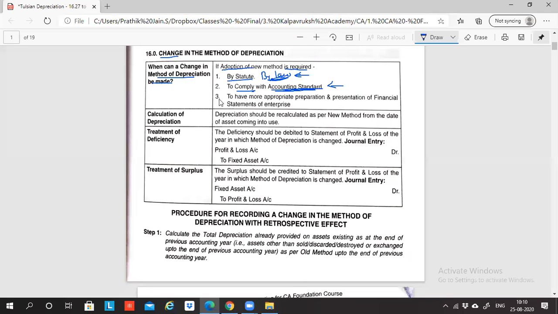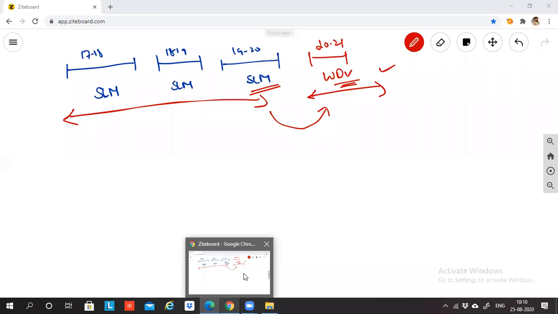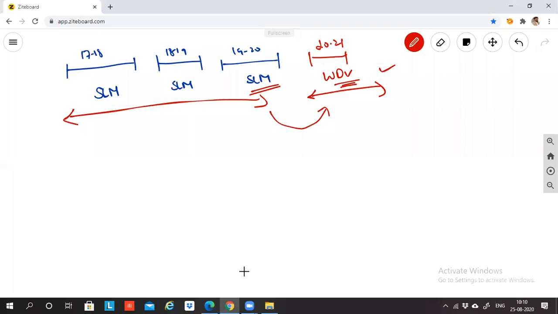Or the third reason could be to have a more appropriate presentation of financial statements of the enterprise. Now if you feel that to give a better presentation of the financial statements, it is advisable to use WDV instead of SLM. What is financial statements?